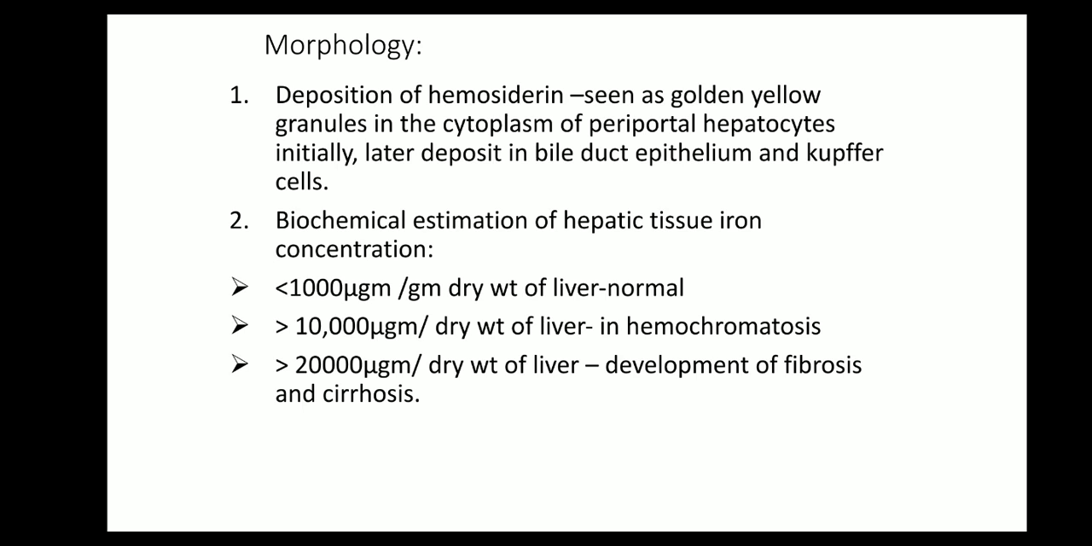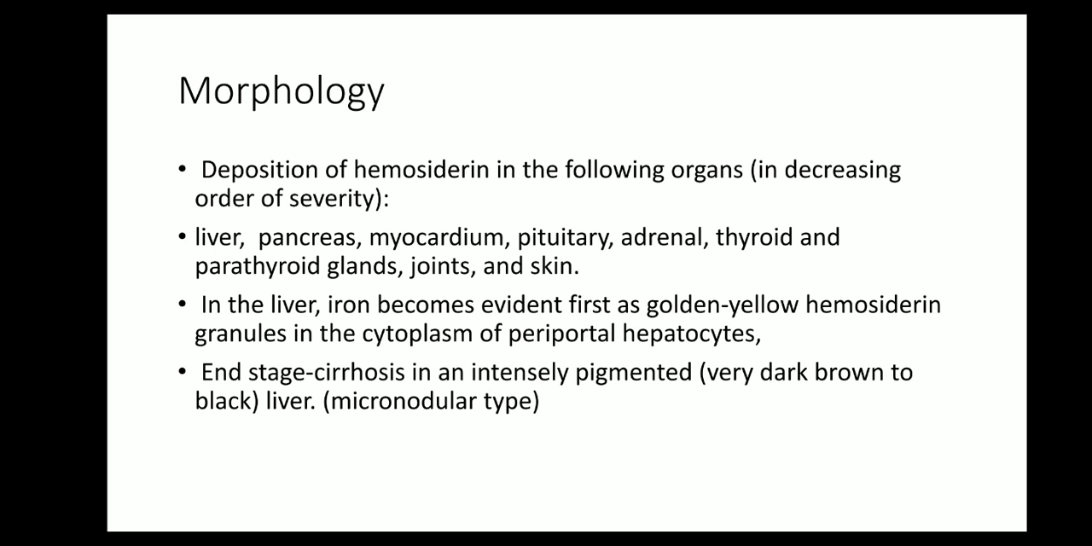Deposition of hemosiderin is seen as golden yellow granules in the cytoplasm of periportal hepatocytes initially, later deposits in the bile duct epithelium and Kupffer cells. If the iron concentration in hepatic tissue is less than 1000 microgram per gram dry weight of liver, then it is normal. More than 10,000 microgram per gram dry weight of the liver, then it is hemochromatosis. More than 20,000 microgram per gram dry weight of the liver leads to the development of fibrosis and cirrhosis.